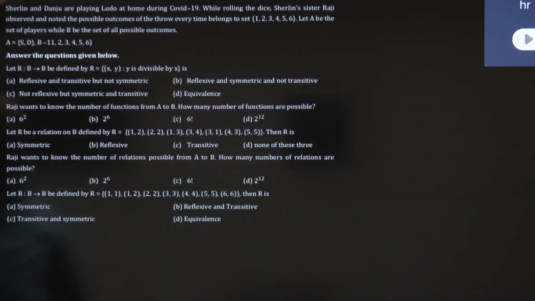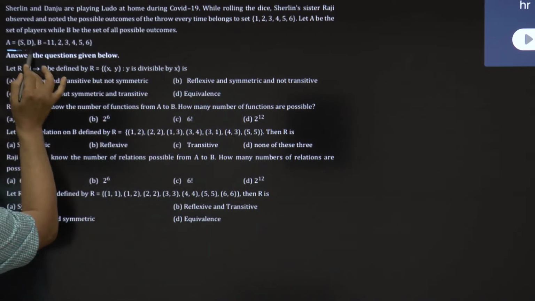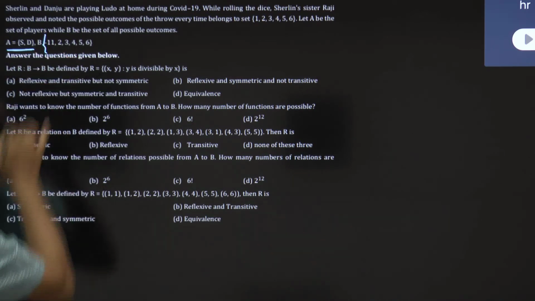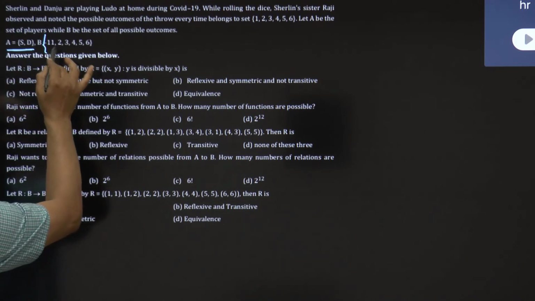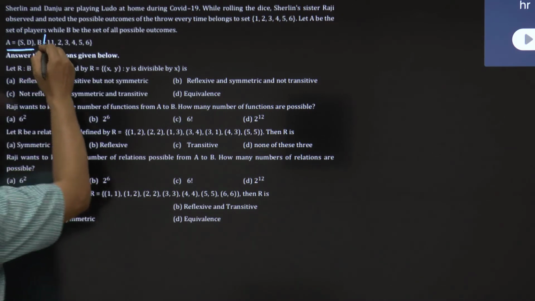Read the following and answer. Sherlyn and Danju, SD. B is the set from 1, 2, 3, 4, 5, 6. This is not, it is -1. Oh, let me check the question quickly, guys, because in case study questions, just see how simple they are. Yeah, B is 1, 2, 3, 4, 5, 6.